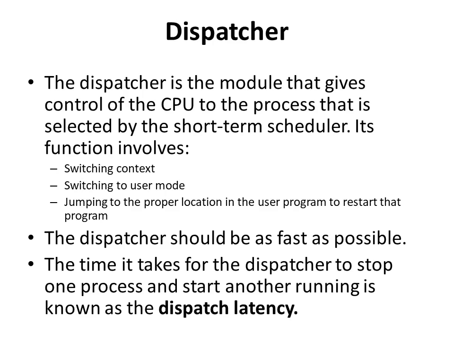Now the dispatcher must be very fast. This is because it is invoked every time a process switching occurs. So if the dispatcher is slow, then it will decrease the system's performance. Also, the time taken by the dispatcher to stop the execution of one process and to start the execution of another process is known as dispatch latency.